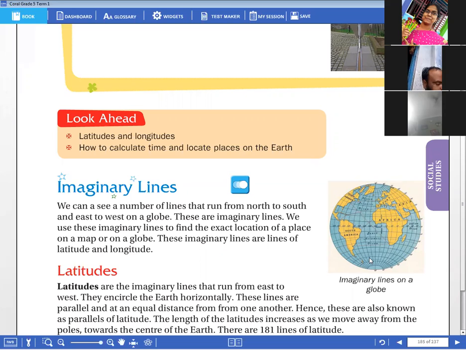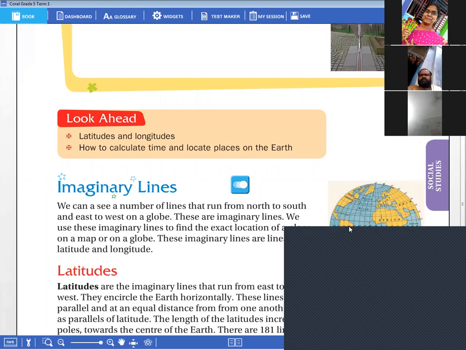Children, if you have a map, you can't ask your parents to bring a globe at this time. If you have a map, at least it is just a piece of paper. You may ask your elders also. Or at least in the mobile, you can have a look at the map. You can see degrees there, 0 degrees, 23.5 degrees, like that.